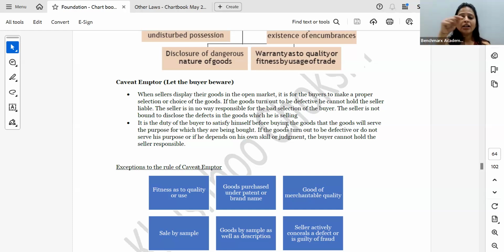But fiduciary relationship, correct. The unsoundness of the horse, we discussed it yesterday also. So in this case, he's selling the unsound horse to his own son and he's not disclosing that the horse is unsound. Then is it valid or is it void? The answer is it is void, because he is selling to his son, and between father and son there is a fiduciary relationship.